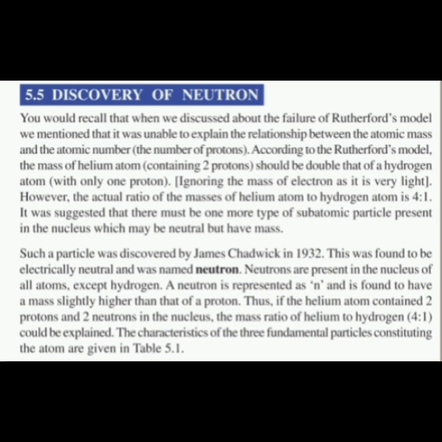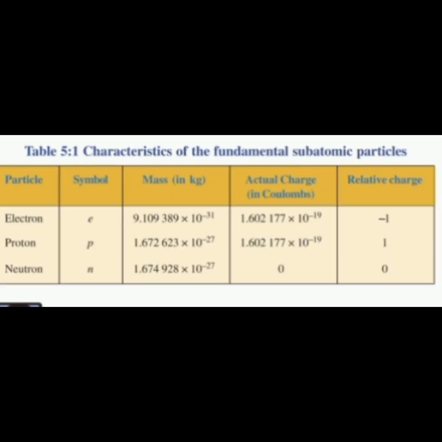இப்போ கீழே இருக்க டேபிளில் பார்த்திங்கனாக்கா உங்களுக்கு electrons, protons and neutrons, 3 fundamental particles ஆட்டம்ஸில் இருக்குது, அதை பற்றி சொல்லியிருக்காங்க. So first column particle, second column symbol, third column mass, that is weight, fourth column actual charge, that is in coulombs, and relative charge. So first is electron. Electron is the particle, symbol of electron is e, that is small e.